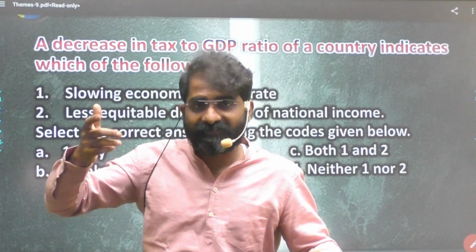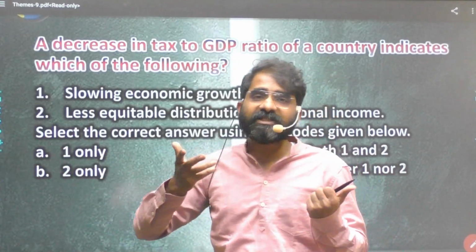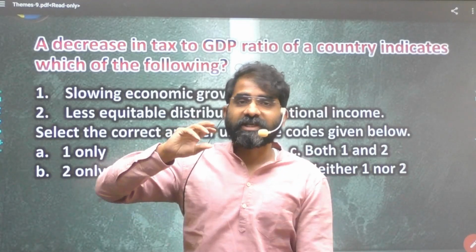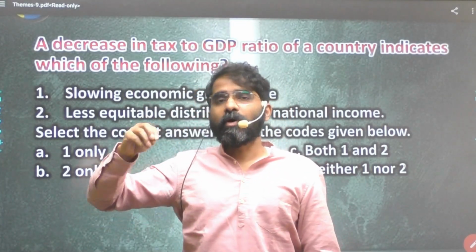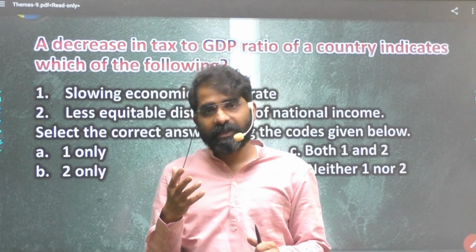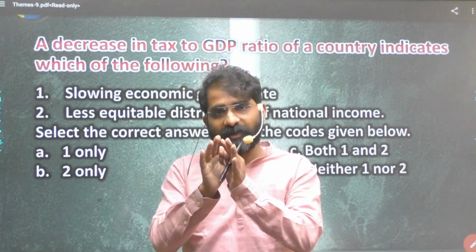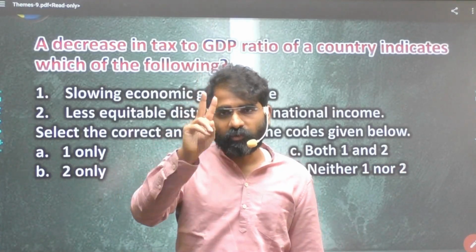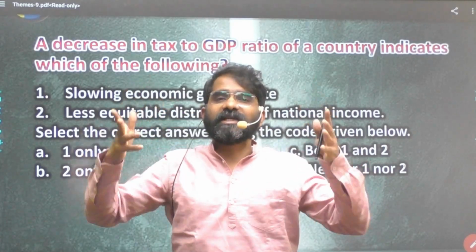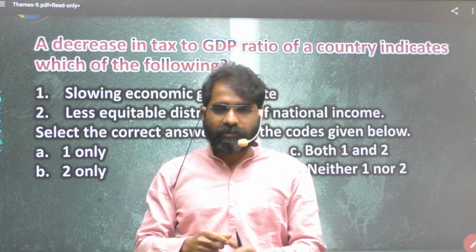But what if, though GDP is increasing, tax collections are not increasing because the government has given more concessions? The government giving more concessions or that country being a tax haven are associated criteria which we are not going to consider. We are only taking two factors, because for taking all those criteria you need an Excel sheet, which we can't use in the exam hall.